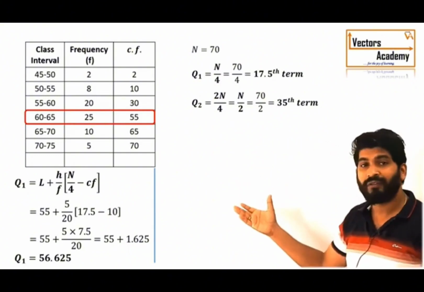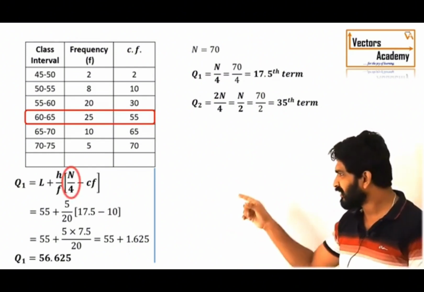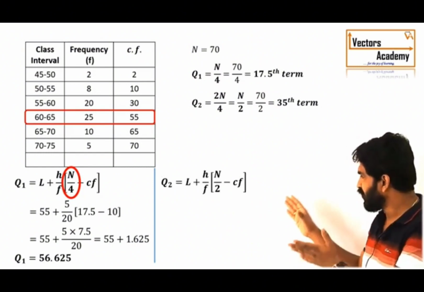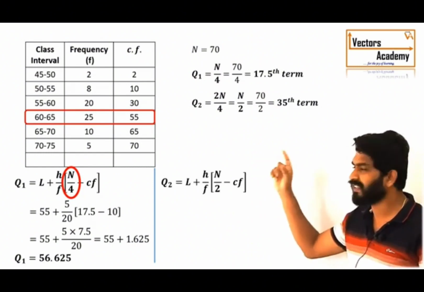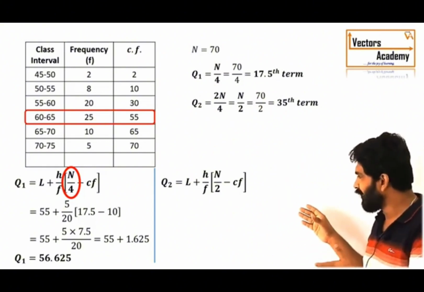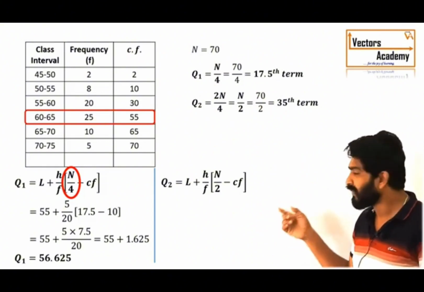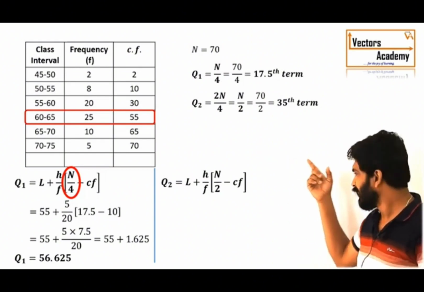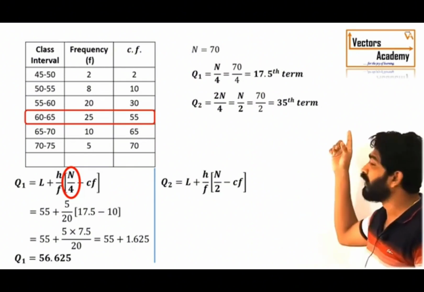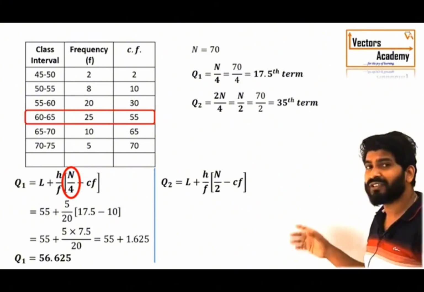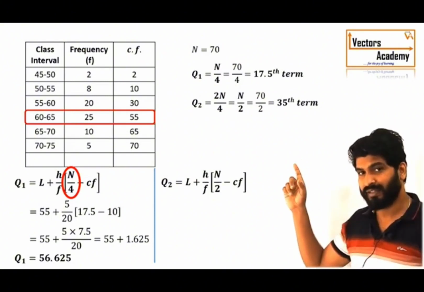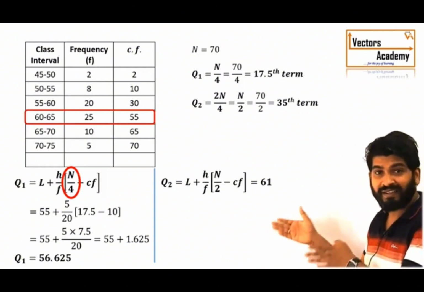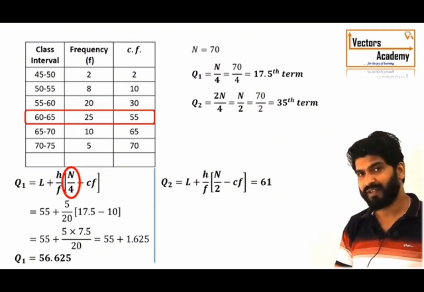Now, the formula for Q2, what do you think will change? Just that factor n by 4 gets replaced by n by 2. So, we can substitute all the values from the table. The value of L is 60, the value of H, the class width, is 5. The frequency of the class we have selected now for Q2 is 25. The value of n by 2 is 35. The cumulative frequency of the previous class comes out to be 30, and we can get the value of the second quartile, and in fact, it is also the median, which is 61.